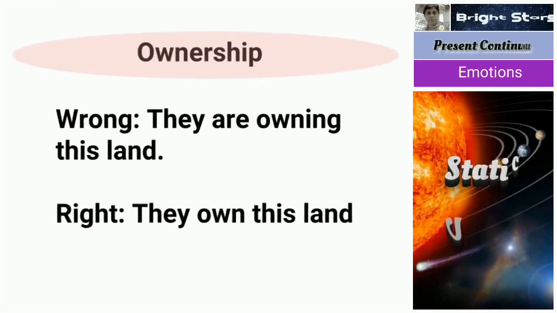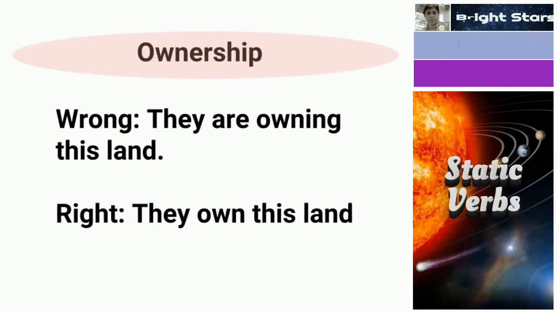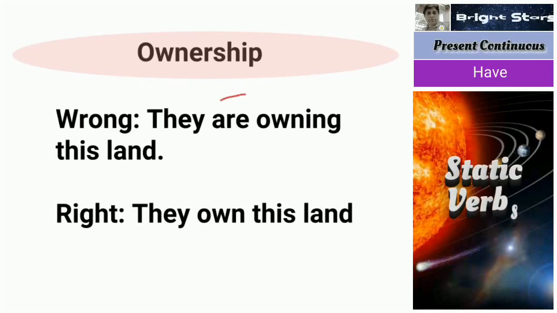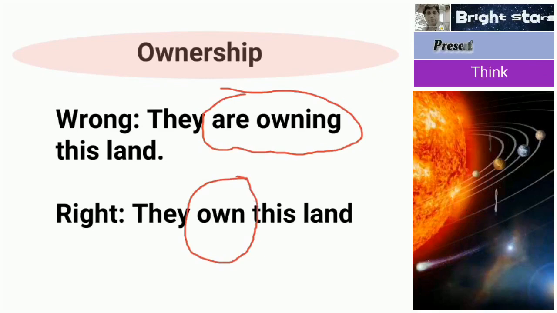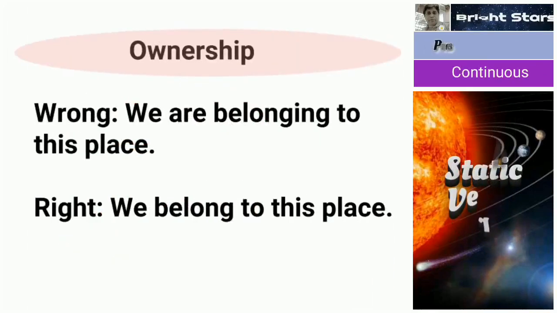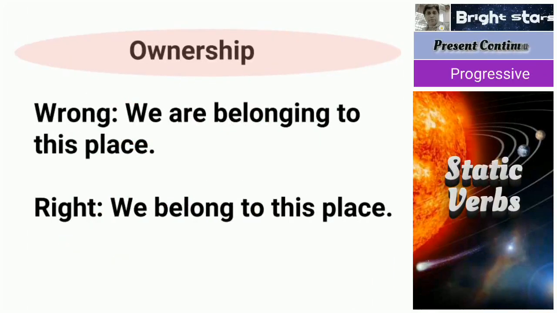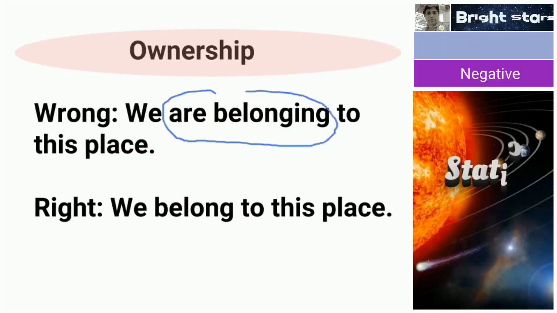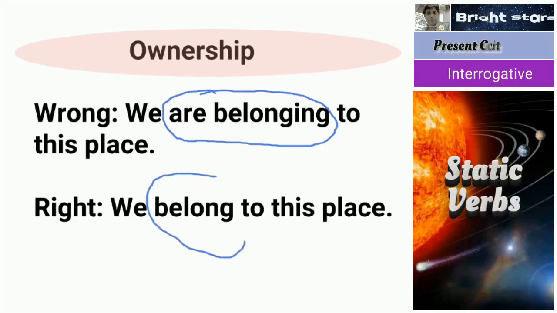Next one, in the case of ownership, they are owning this land. "Are owning" is wrong. Simply "own" we have to use here. Next one, we are belonging to this place. "Are belonging" is wrong. So simply "belong." We belong to this place.